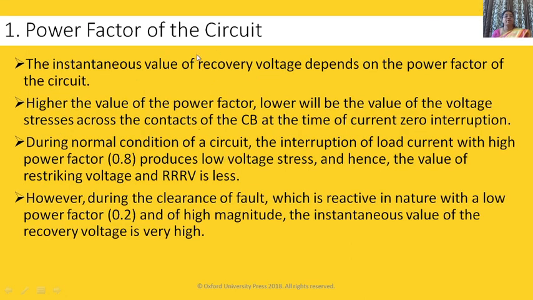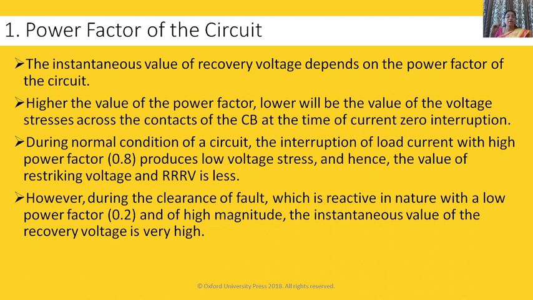First, power factor of the circuit. The instantaneous value of recovery voltage depends upon the power factor of the circuit. This you know. Higher the value of power factor, lower will be the value of voltage trace across the contacts of the circuit breaker at the time of current zero interruption. So if power factor is high, then voltage trace is less. If power factor is low, then voltage trace is higher. So that means restriking voltage will be more.